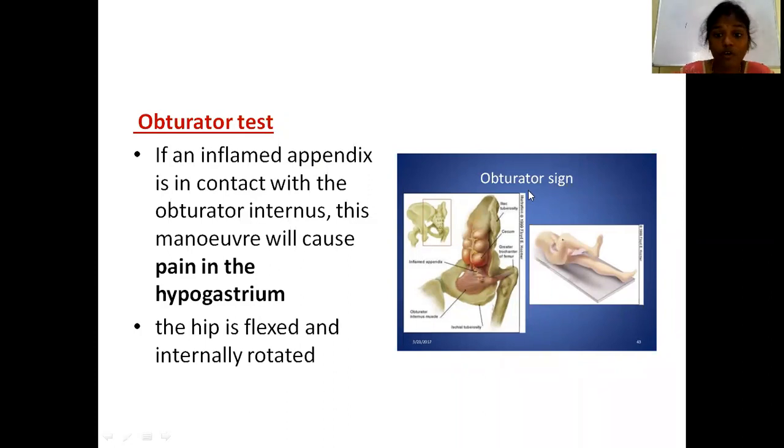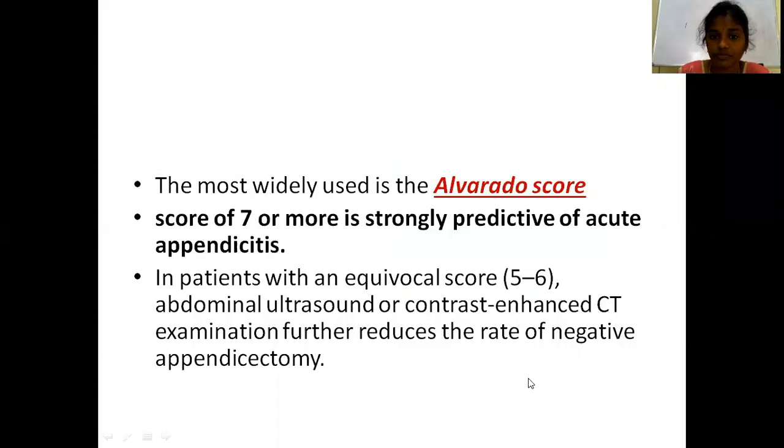So if obturator sign is positive in case of acute appendicitis, it indicates that the inflamed appendix tip is in contact with the obturator internus muscle. So when you are flexing the hip and internally rotating the hip, it will cause pain in the hypogastric region. So this is regarding the different signs in case of acute appendicitis examination.